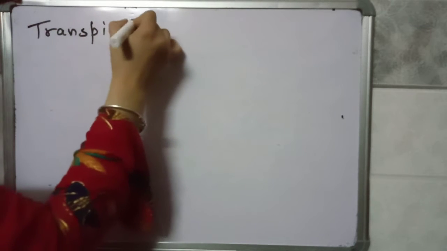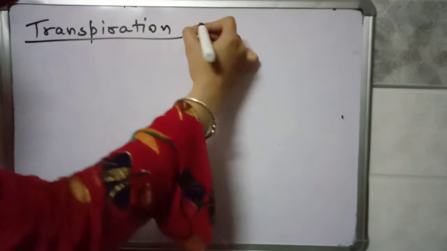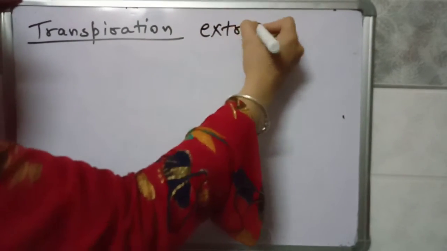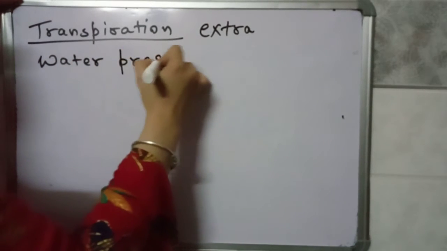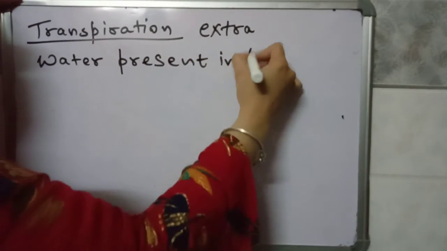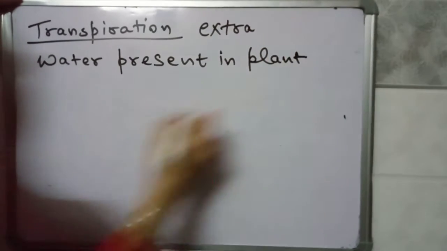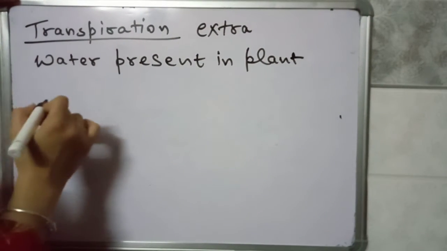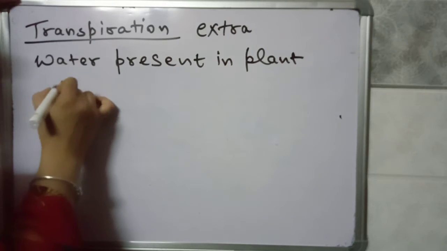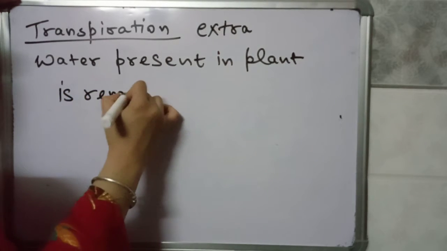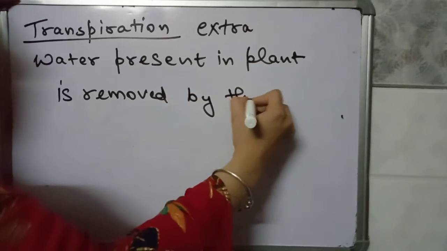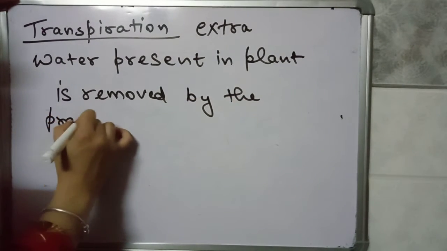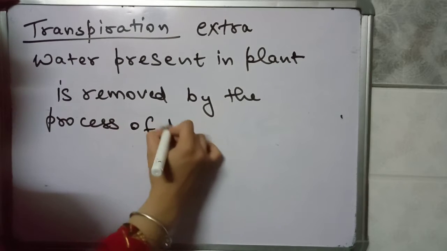Transpiration, students: extra water present in a plant is removed by the process of transpiration.